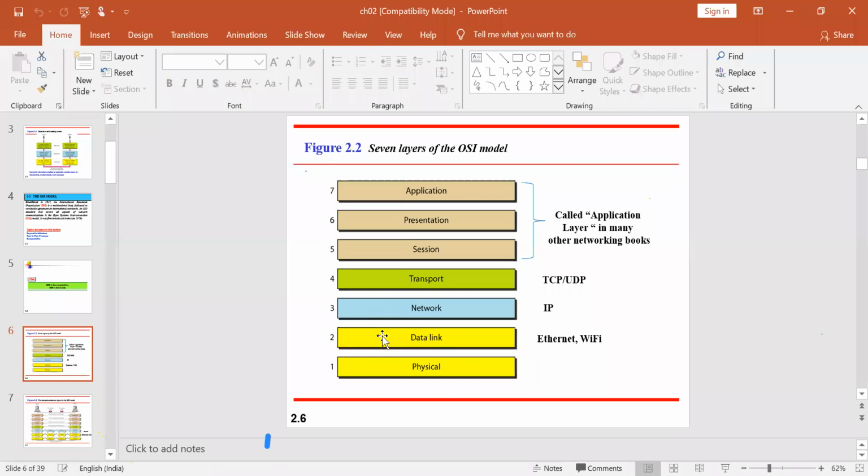Next one is data link layer. The data link layer mainly deals with two things. One is error control and the other one is flow control. Error control is in the sense of whether the integrity of the particular packet or the data is maintained. Integrity of the data is nothing but whatever data I'm sending, whether it has reached the destination properly with the same data, or whether any changes are there. That will be checked with respect to your data link layer. It will be done with respect to two different concepts.